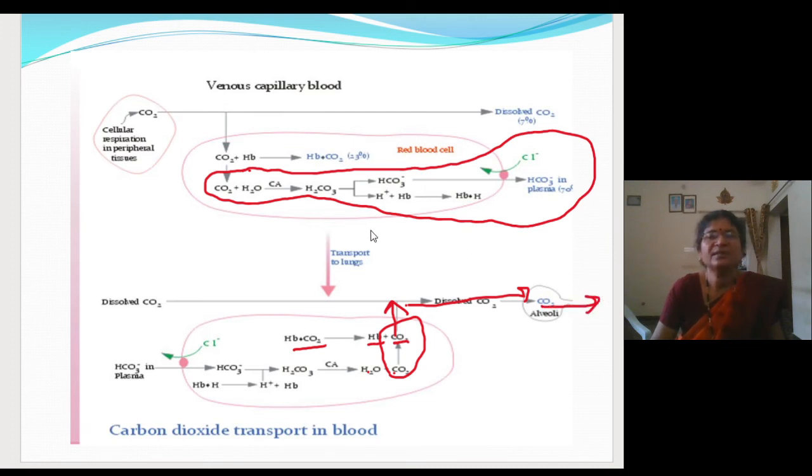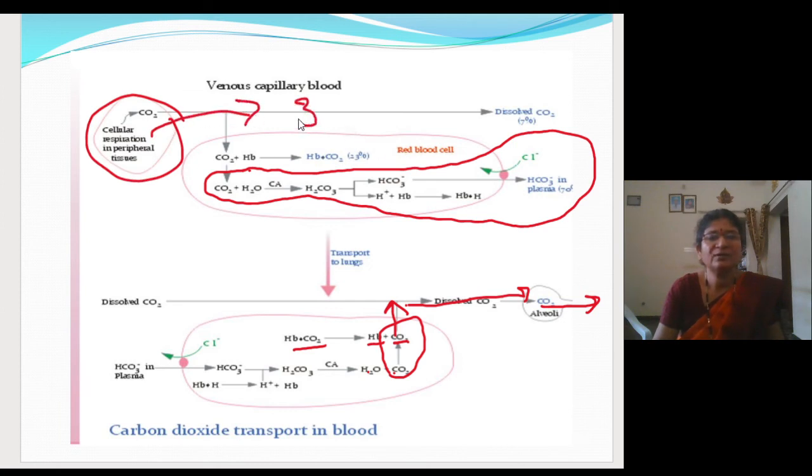So here the transportation of carbon dioxide is given in detail: how it will enter into the blood and how it will get relieved from the blood into the alveoli. So here it is at the tissue level. The carbon dioxide will enter into the blood in 3 ways.